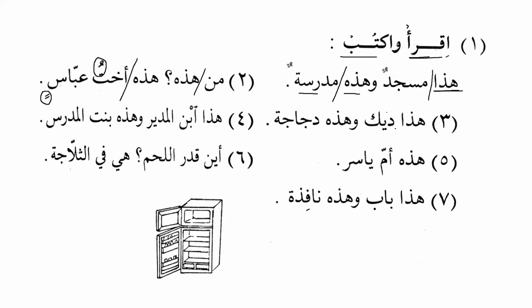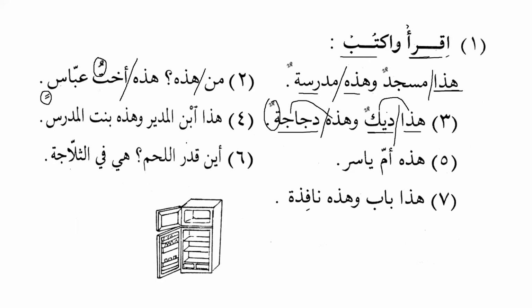Hadha. So what will be the ending of dik? Hadha dikun. Why is it hadha dikun? Because it is the predicate. Wa hadhihi dajajatun, and this is a chicken. We can see over here that this is a rooster and this is a chicken, and that subject and predicate are equal in gender. Hadha dikun is masculine, so the subject is masculine, and dajajatun is feminine because it has ta marbuta, and similarly the subject is feminine, it is hadhihi.